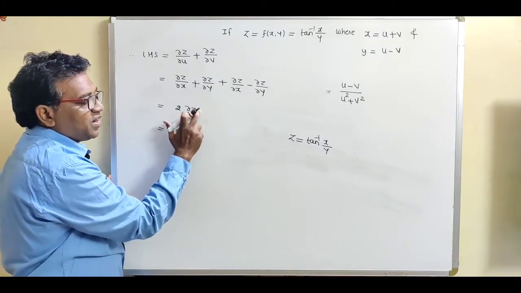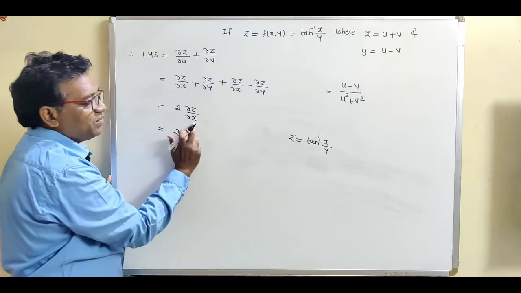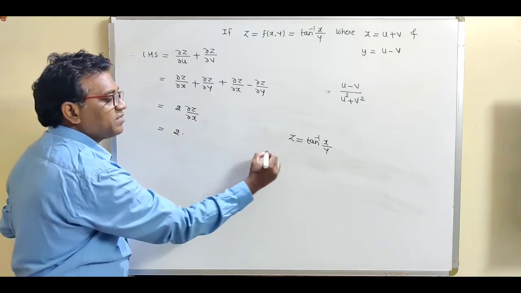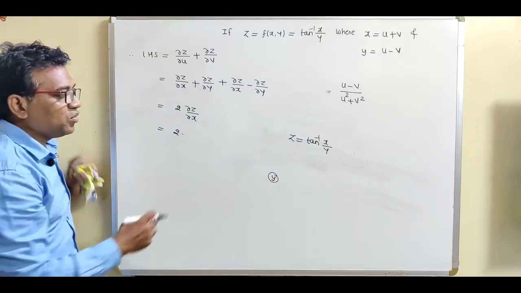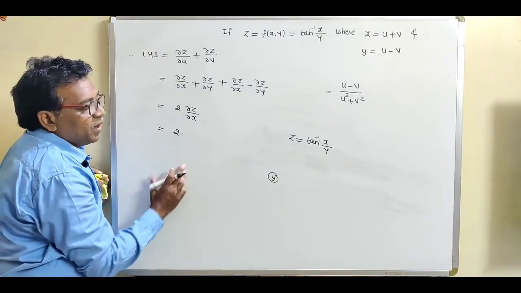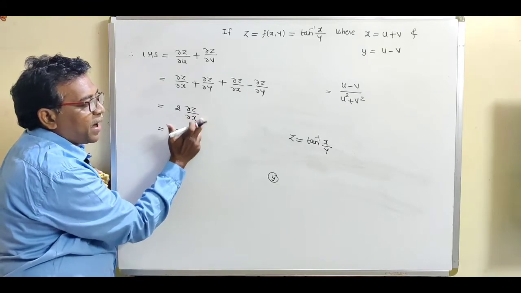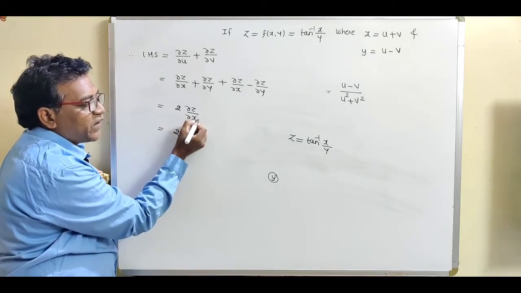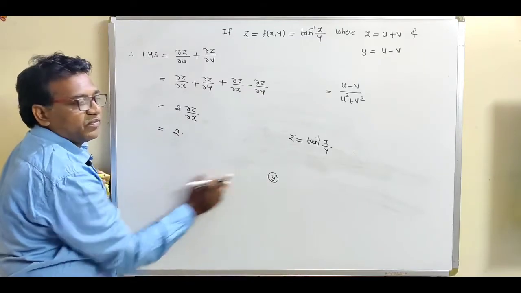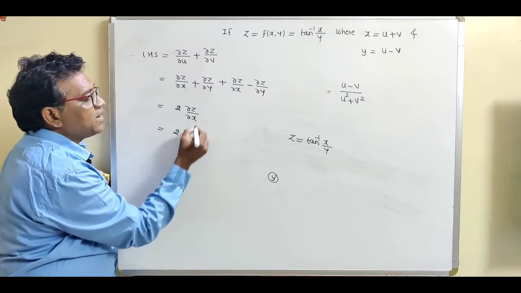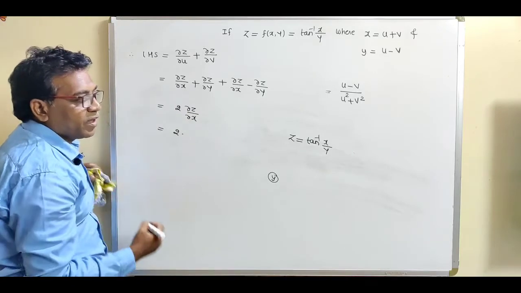So differentiating this z partially with respect to x, that means treating y as a constant term. Differentiating z partially with respect to x means just find out derivative of x only by keeping y as a constant variable.